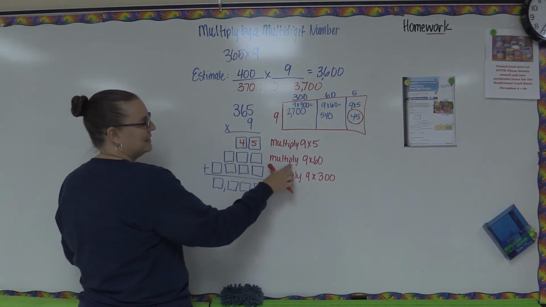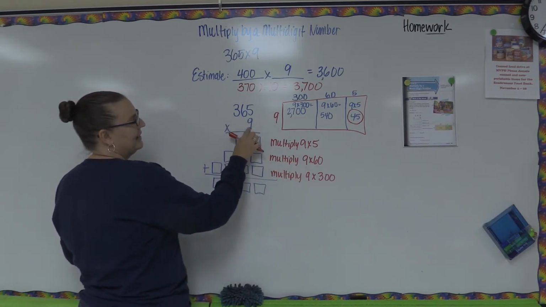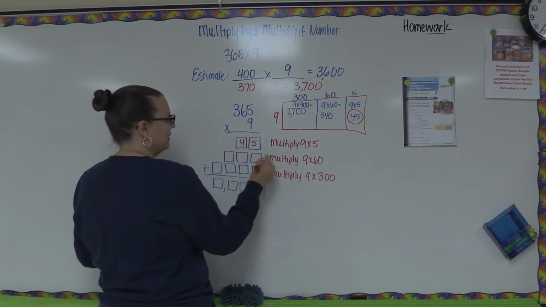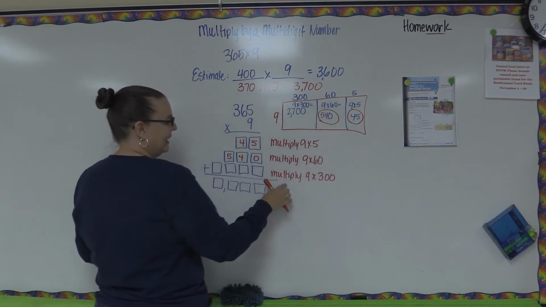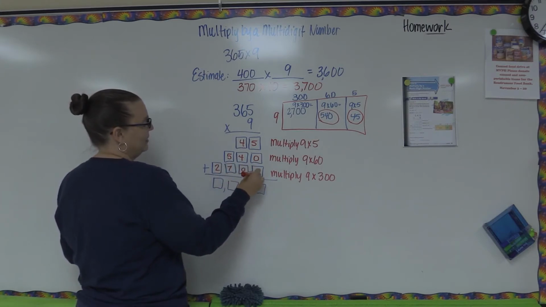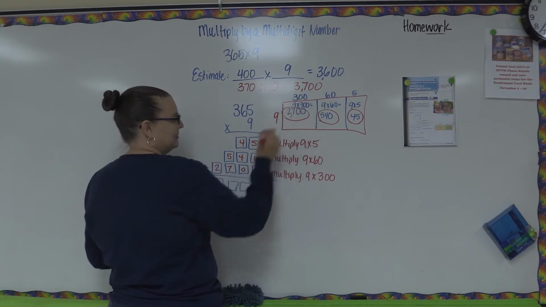This next step says 9 times 60, and the reason they're doing that is we'd be multiplying the 9 times 6, and we would have added a 0. So here we are, 9 times 6 is 54. Add our 0. That's this piece. And the last one is 9 times 300. So 9 times 3 is 27 with 2 zeros. Okay, that piece is this piece.